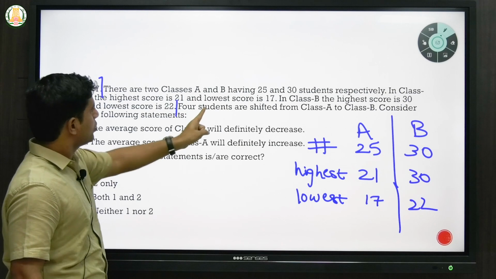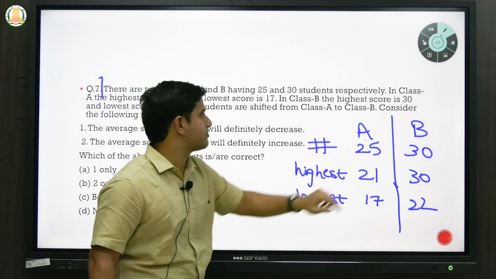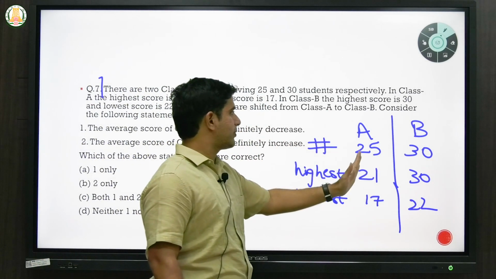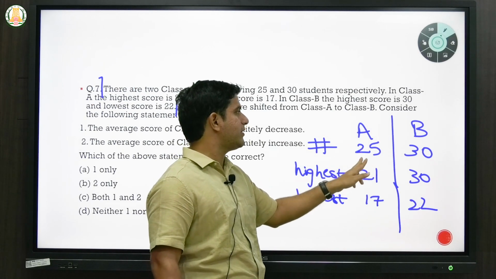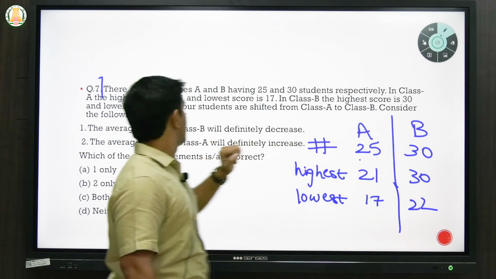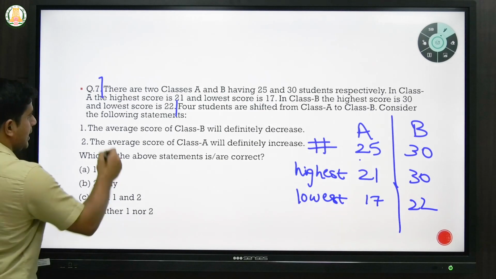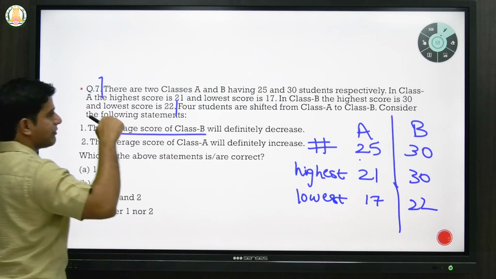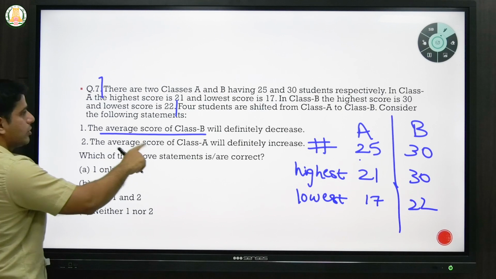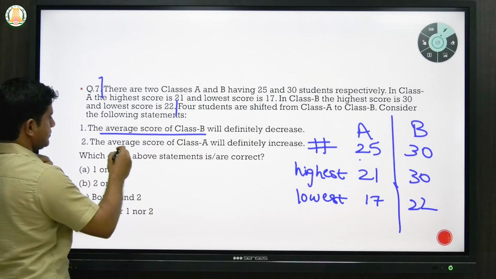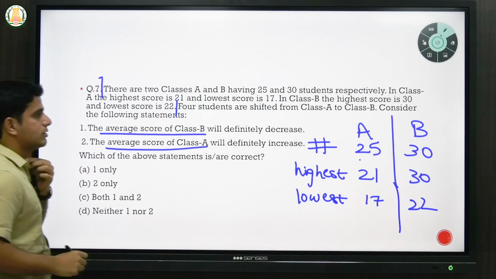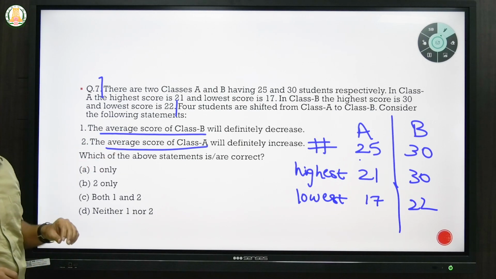Next, what it says, 4 students are shifted from class A to class B. That means from 25, 4 students, so this will become 21 and this will become 34. Consider the following statements. The average score of class B will definitely decrease. The average score of class A will definitely increase. So he's talking about the average score of the class.